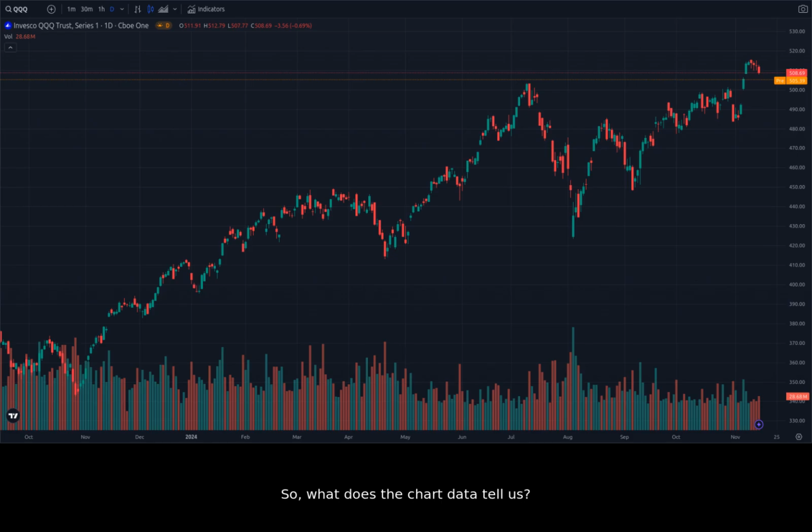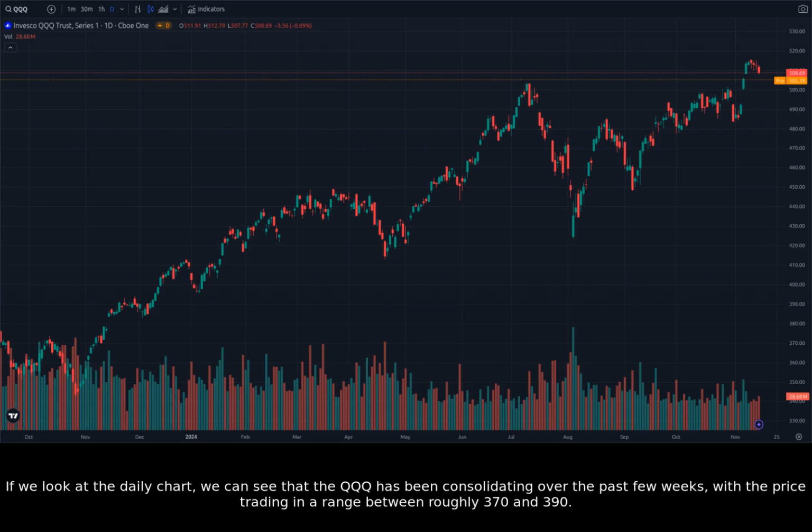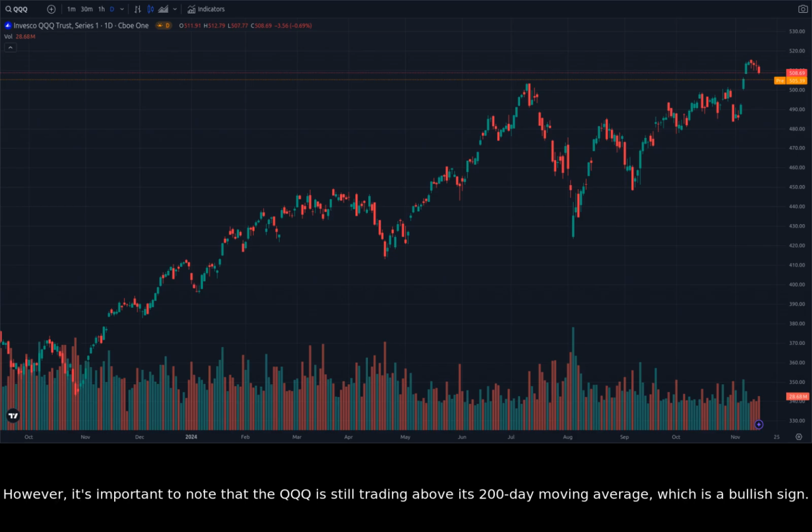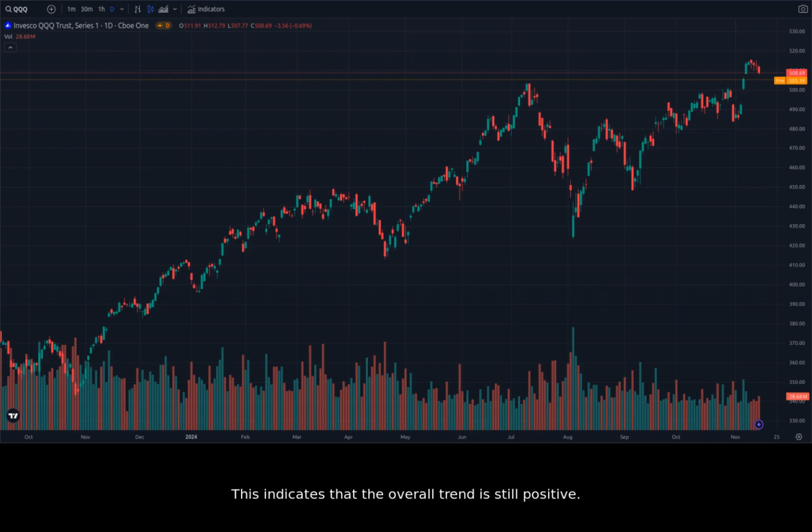So, what does the chart data tell us? If we look at the daily chart, we can see that the QQQ has been consolidating over the past few weeks, with the price trading in a range between roughly 370 and 390. This consolidation is likely due to the uncertainty in the market. However, it's important to note that the QQQ is still trading above its 200-day moving average, which is a bullish sign. This indicates that the overall trend is still positive.